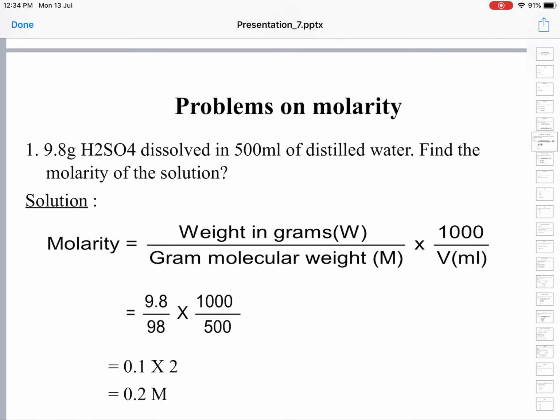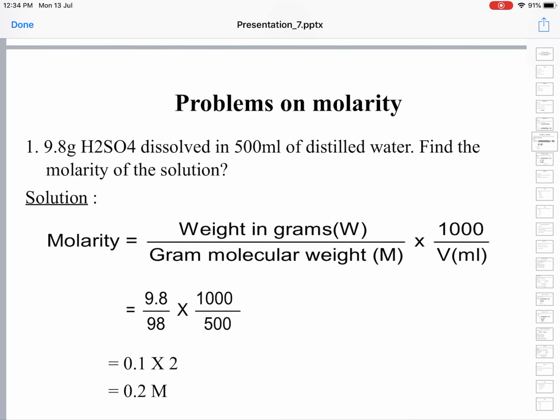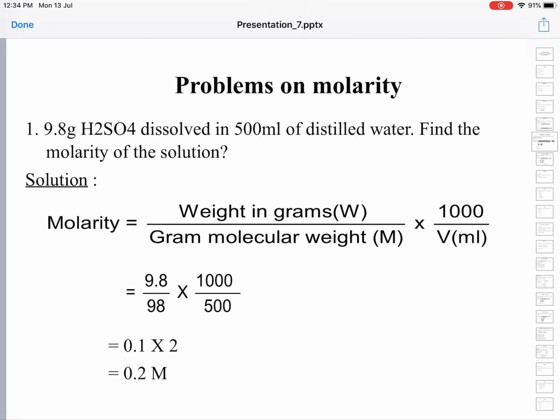Let us work out a few problems on molarity. For now, let us see this one. The sum given is: 9.8 grams of H2SO4, that is sulfuric acid, is dissolved in 500 ml of distilled water. Find the molarity of the solution.